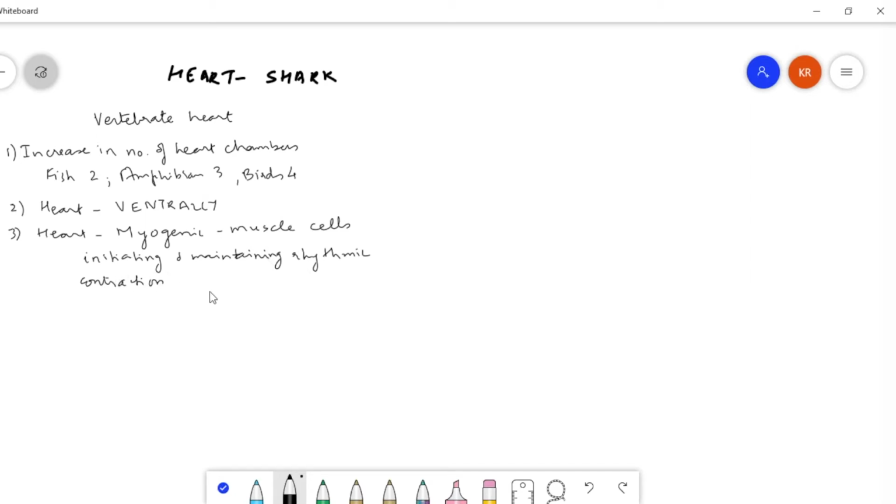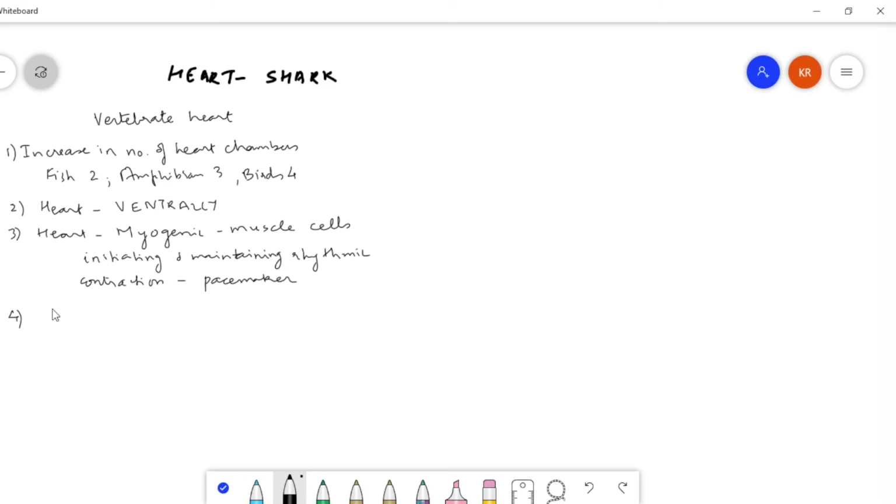Means they are not in control of the brain. So myogenic heart means the muscle cells of the heart, the cardiomyocytes, themselves can initiate and maintain rhythmic contraction. We know this as the pacemaker.